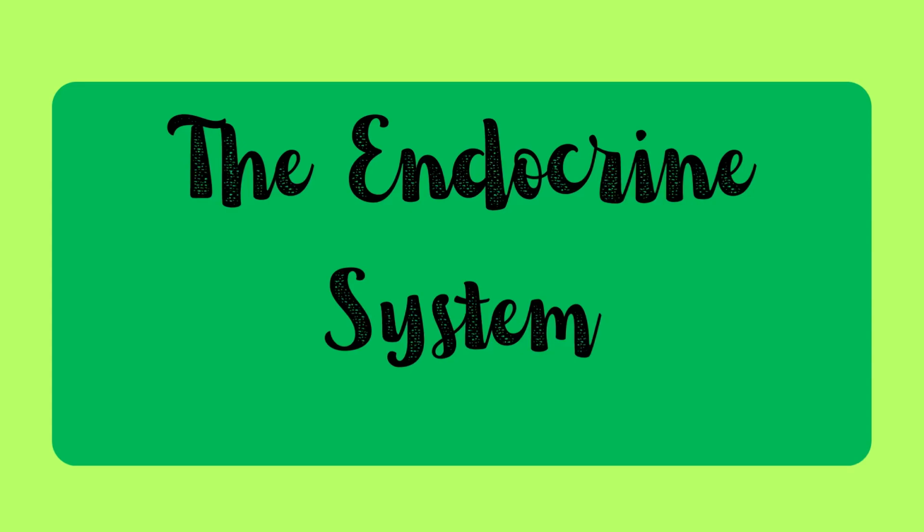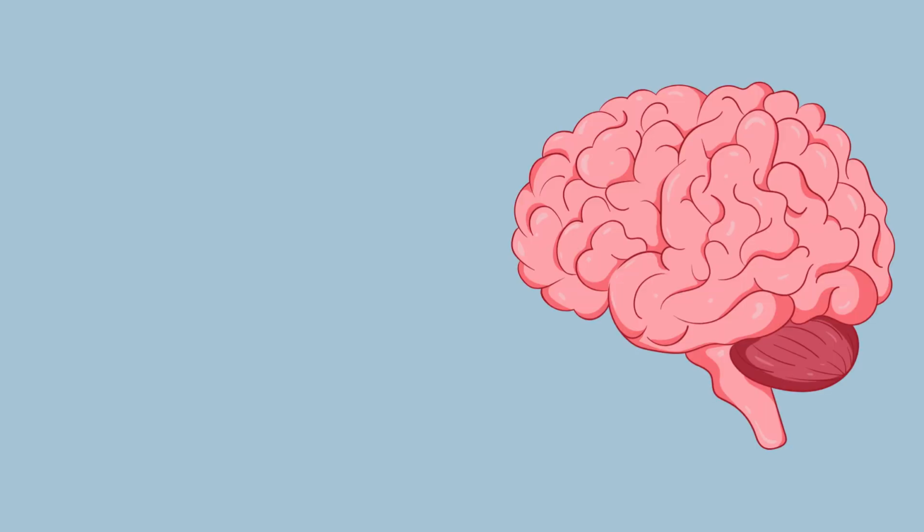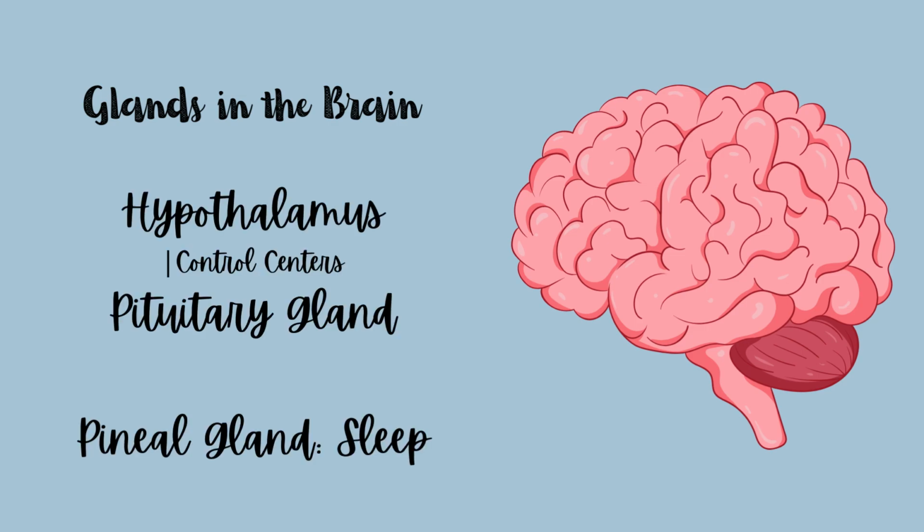This video is about the endocrine system, so let's get started. The endocrine system, the system relating to hormones and their secretion via glands into the body. There are many different types of hormones, which serve many different functions. Glands are the organs that release these hormones, and there are 9 main glands.